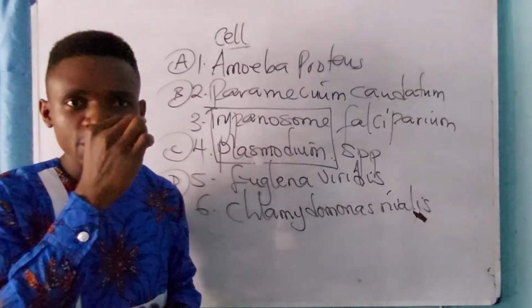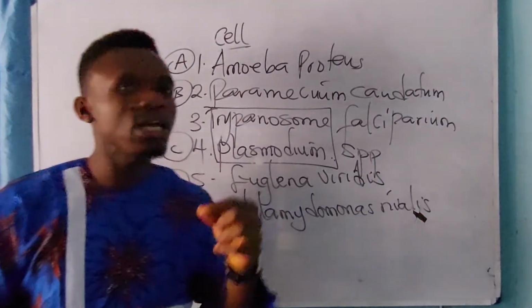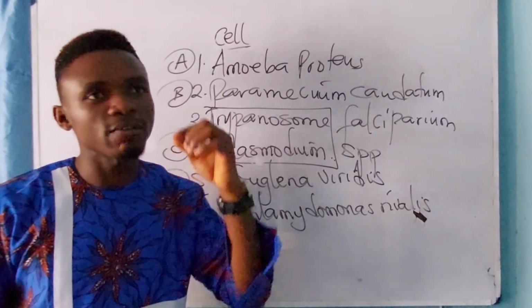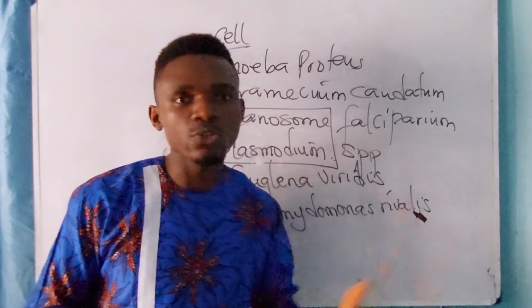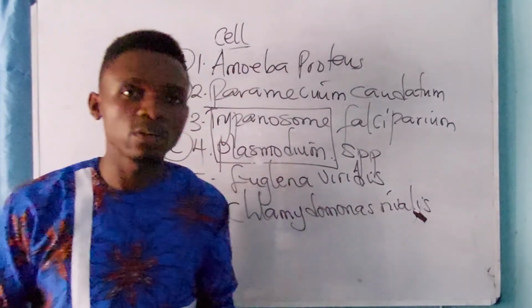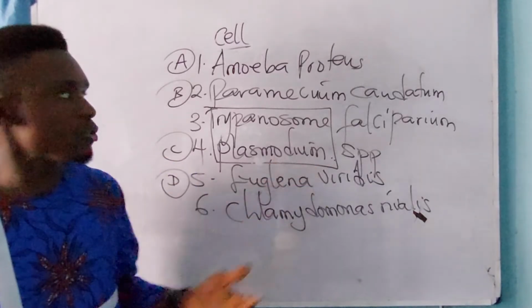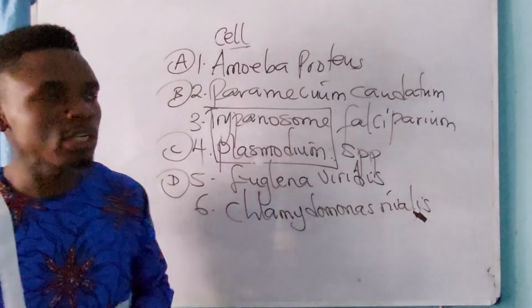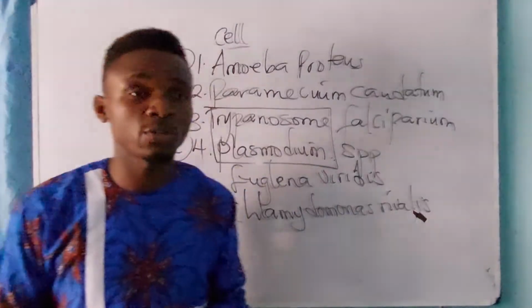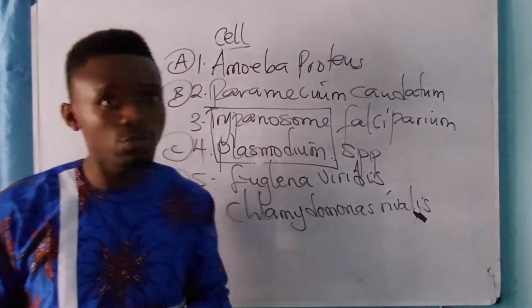Then in our next video, I shall be treating the various organelles that are found in the cell, like the ribosomes, the lysosome, the rough and smooth endoplasmic reticulum, the Golgi apparatus, the mitochondria, the nucleus, the vacuole, the centriole. These are organelles found in the cell. In our next video, I shall be treating everything.